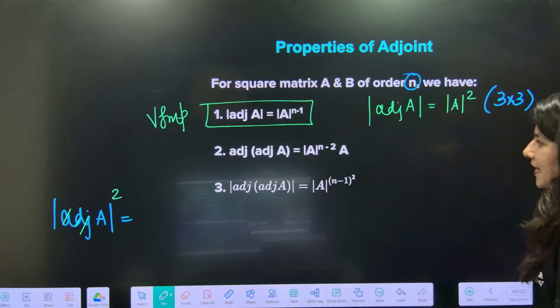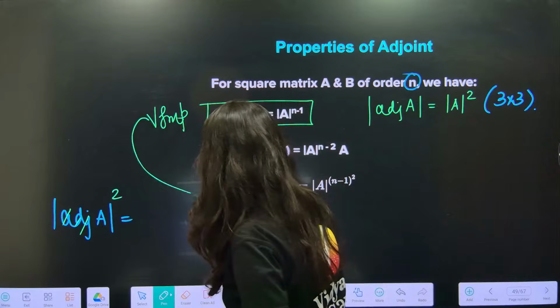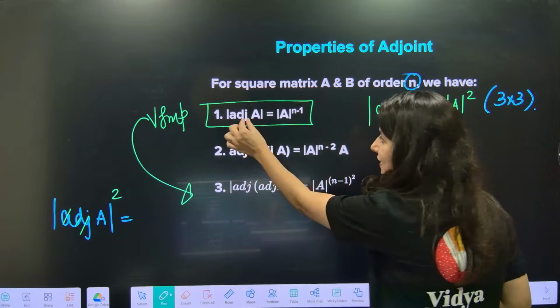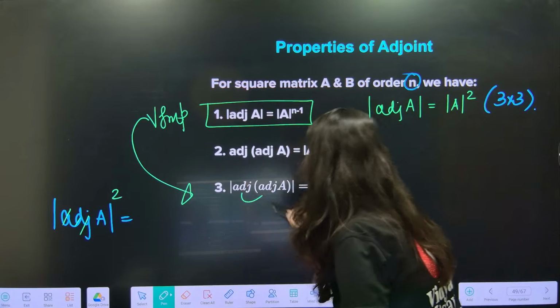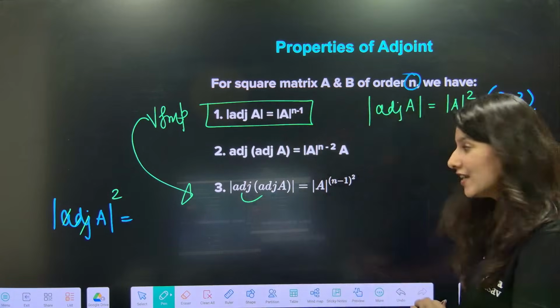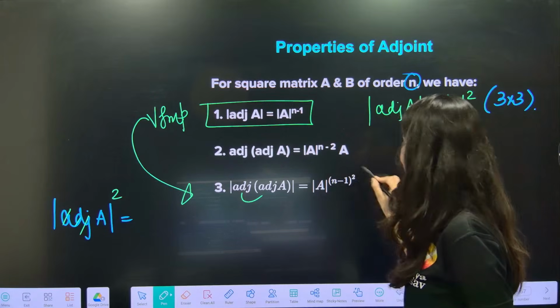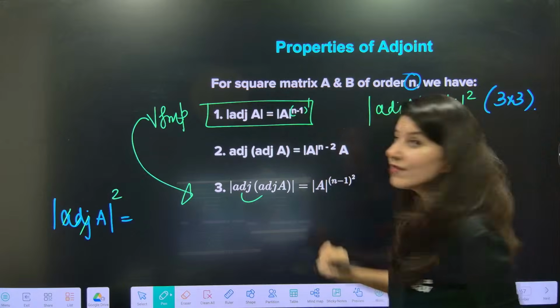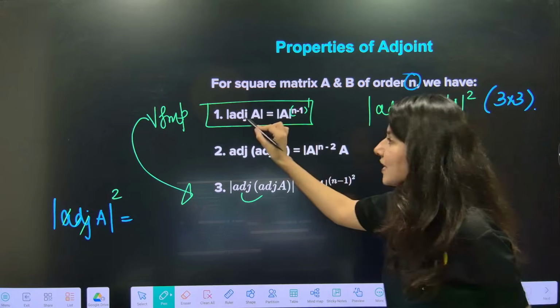Now, another property on your screen, the second important property. This time, instead of a single adjoint, we have adjoint of adjoint. In this case, it is determinant A power n minus 1 whole square. Basically, here it is n minus 1 power 1 because there was a single adjoint.